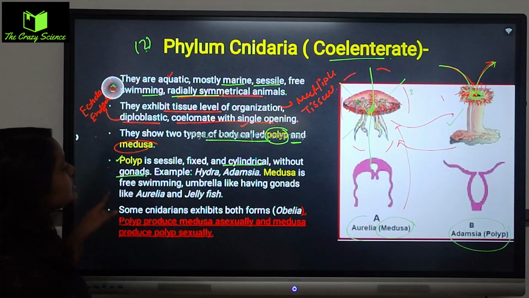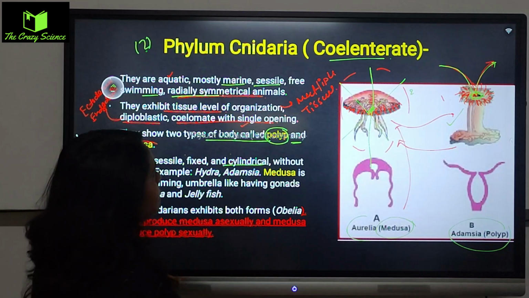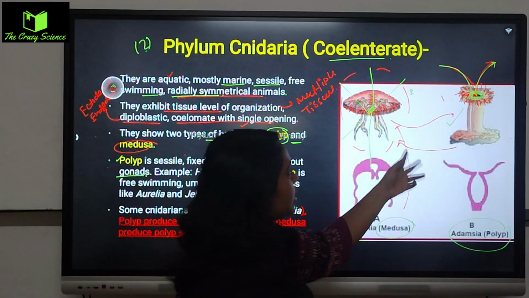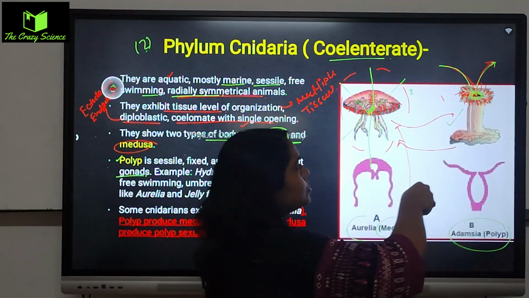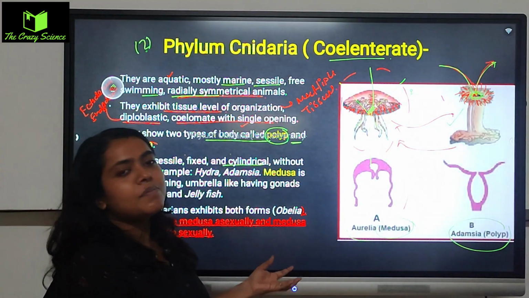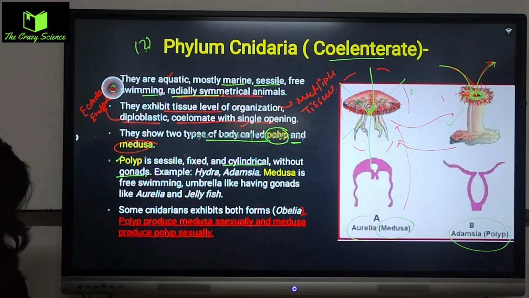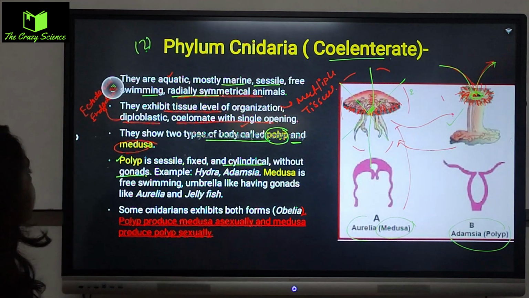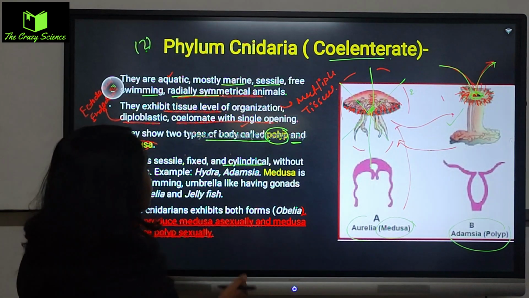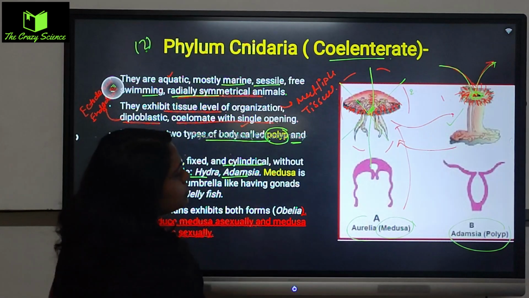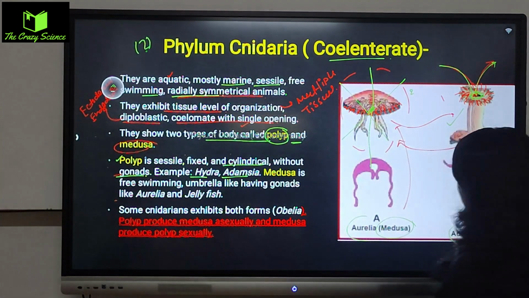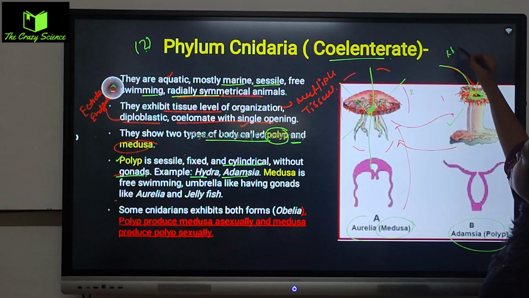So basically polyp is sessile, fixed and cylindrical in structure. As you can see, polyp is this one, it's cylindrical, quite lengthy as compared to this umbrella-shaped medusa. তো সেই অ্যাকর্ডিং সেটা থাকে, sessile and cylindrical in structure without any gonads. Examples are Hydra and Adamsia. So if you ask me the different examples, the examples are Hydra, Adamsia.